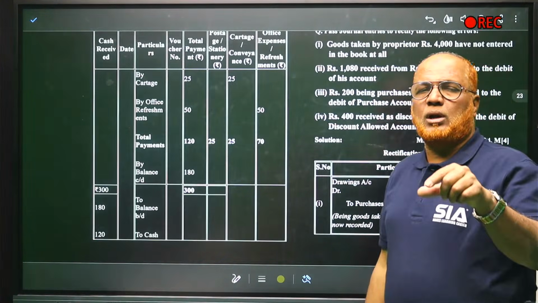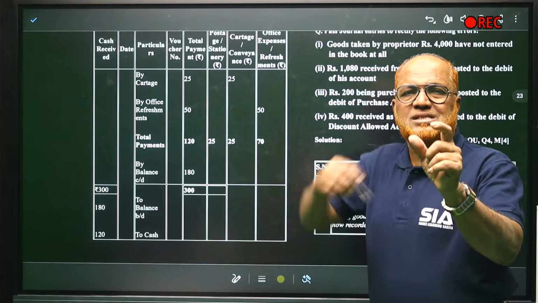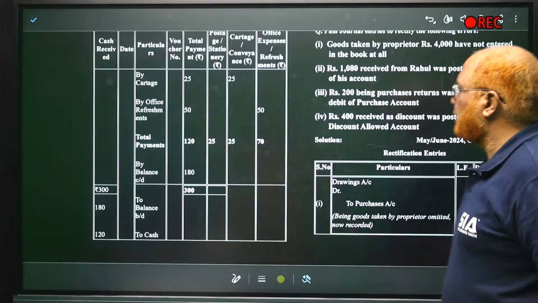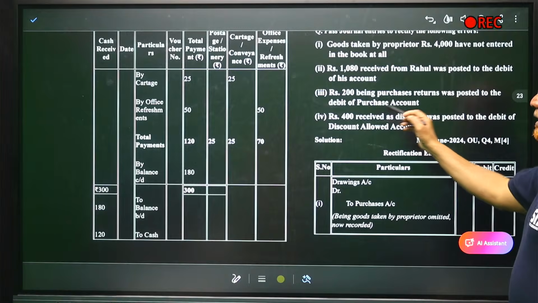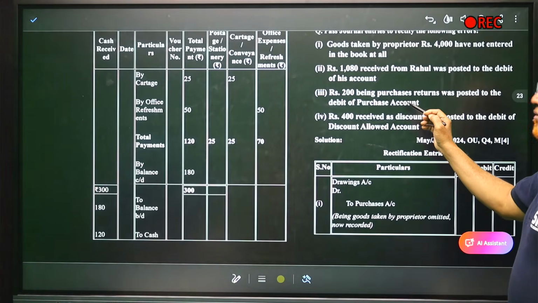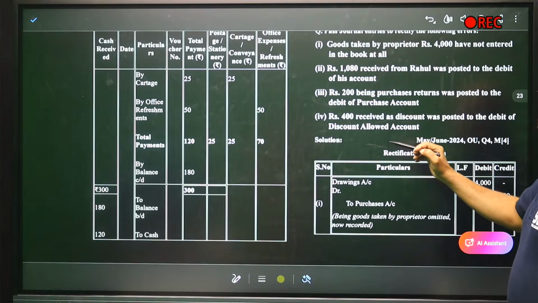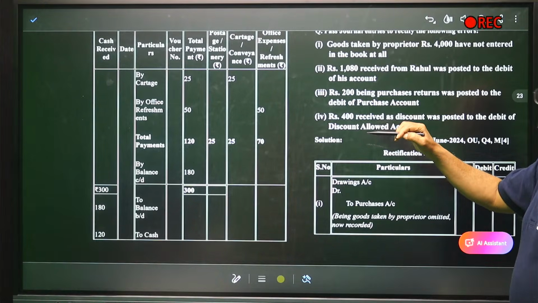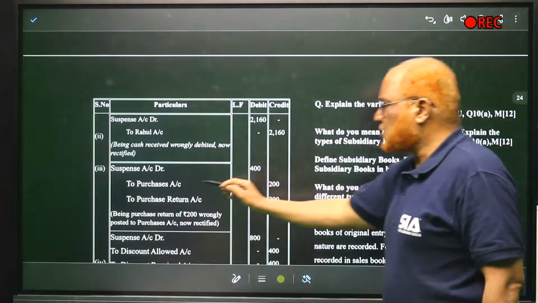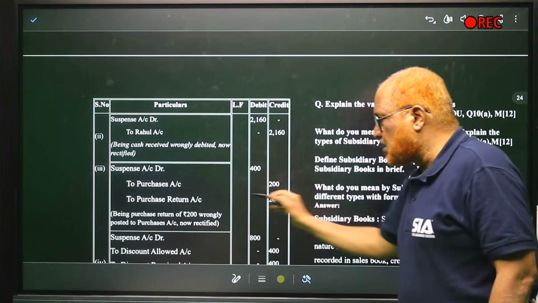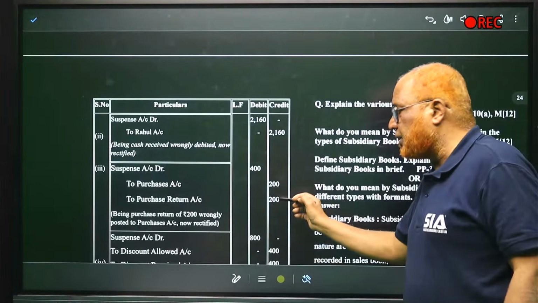In order to rectify, whichever account by mistake we have debited, now we credit. Rupees 200 being purchase return posted to the debit of purchase account. So now what will we do? Purchase was debited by mistake, now we will credit purchases. So suspense account debit, then purchases account credit. We will credit purchases account, but we have not credited purchase return. Now we credit purchase return.